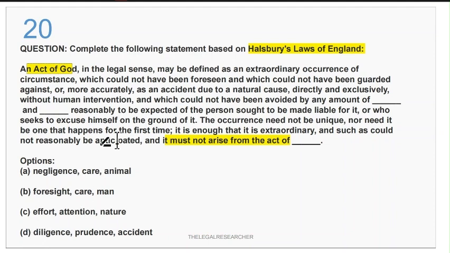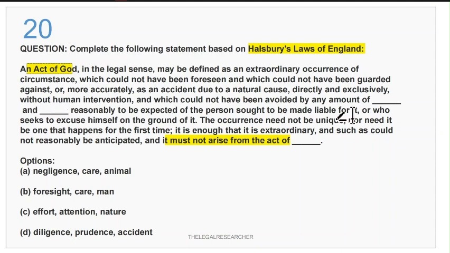Now let's see the other fill in the blanks. It avoided by any amount of. If you try to reach the correct option, let's see option B: have been avoided by any amount of foresight and care reasonably to be expected.